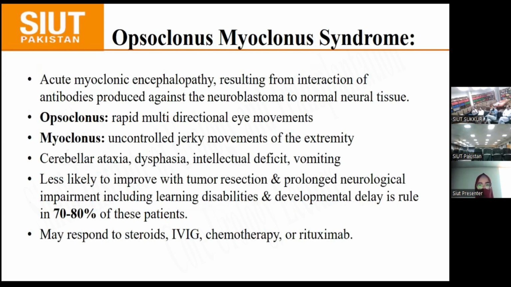Opsoclonus is a rapid multidirectional eye movement, and myoclonus is uncontrolled, jerky movement of the extremity. It may also cause cerebral ataxia, dysphasia, intellectual deficit, and vomiting. It is less likely to improve with tumor resection, and prolonged neurological impairment, including learning disabilities and developmental delay, is the rule in 70 to 80% of these patients. It may respond to steroids, intravenous immunoglobulins, chemotherapy, and immunotherapy.